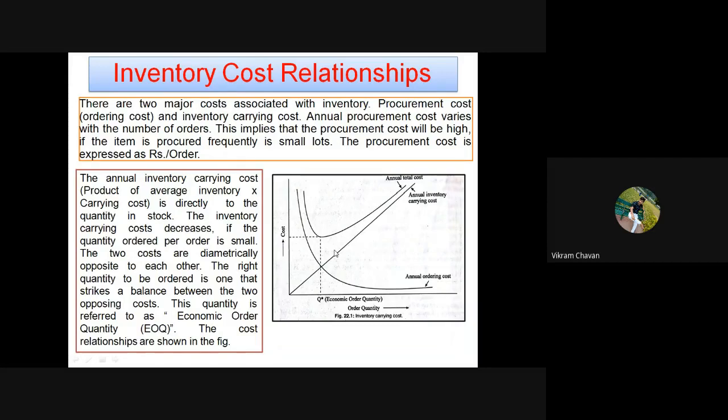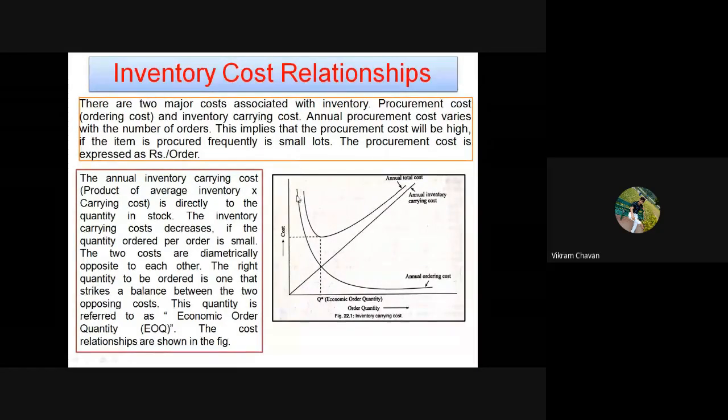Initially, as the order quantity goes on increasing, this particular graph tends towards the x-axis. But as the order quantity goes on increasing further, the annual total cost also goes on increasing.